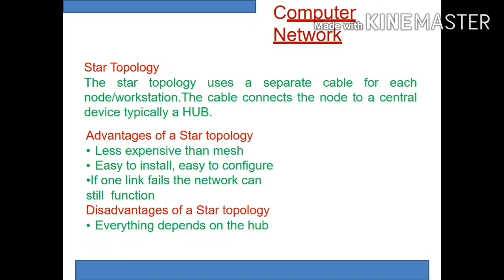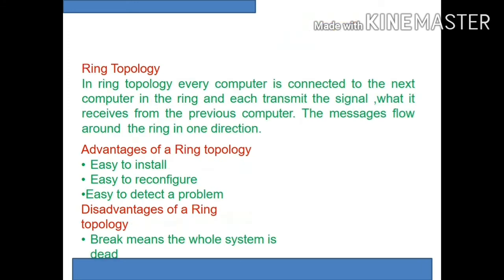Then about star topology. As the name suggests, it is in the shape of a star, and the central connecting device is placed at the center, and it serves all the connected nodes or workstations. It is less expensive than mesh, and easy to install and easy to configure. The disadvantage of star topology is that if something happens to the central connecting device, the entire network will collapse. That is the main disadvantage of star topology. So I think this is clear to all of you.